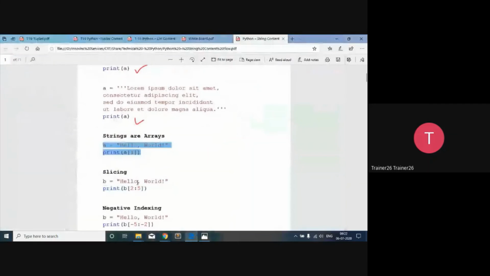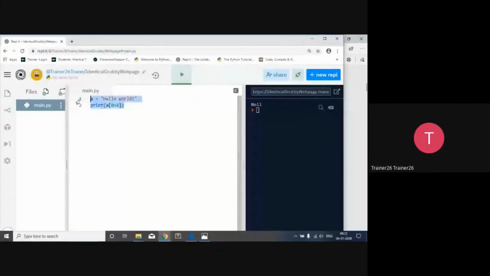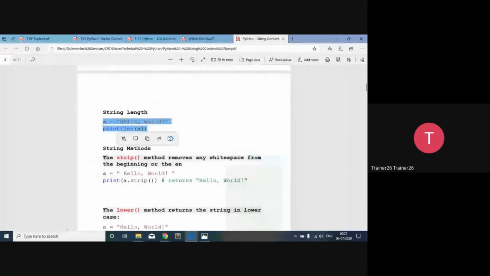So next part, okay, we are done with this part. To identify the length of the string we have a function, that is len, and with the help of the len function we can identify what is the actual length of a string. So total 13 characters are here, so it will count the spaces also. In this way we can get the length of a string, and now the function methods are going to get started. Let's study one method at a time.